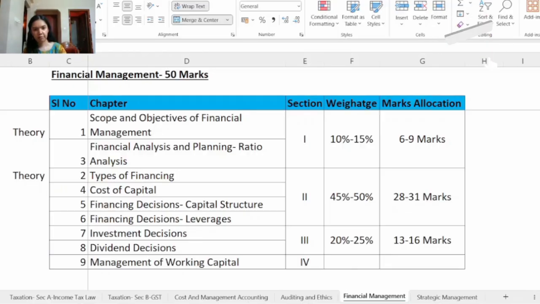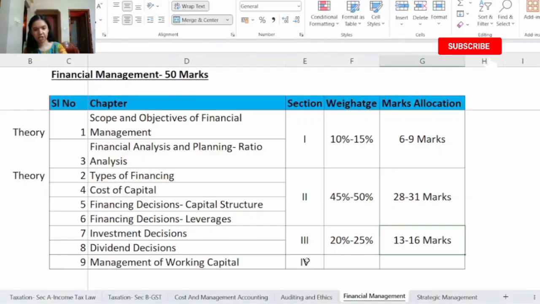Then we have chapter number 8, dividend decisions. Under this you have to learn different theories of dividend, that is relevance theory and irrelevance theory, and other models also. Some types of questions are effect of dividend on market value of share. There might be questions on PE ratio, and you might be asked to calculate market price of share using dividend theories. There might also be a question on calculation of market price per share using dividend payout ratio.